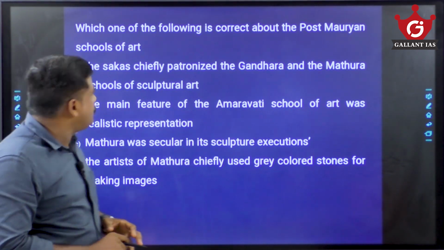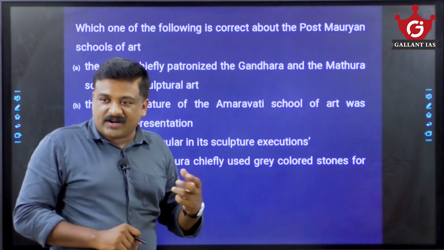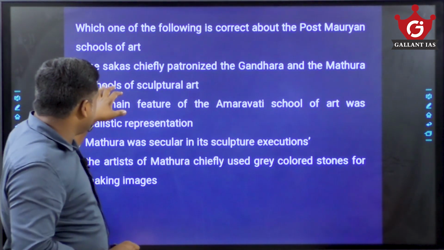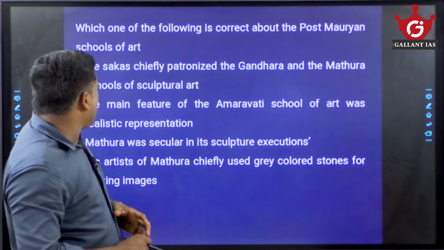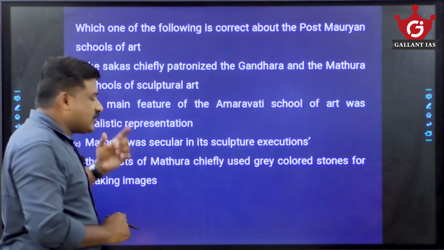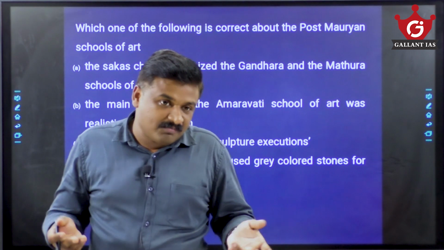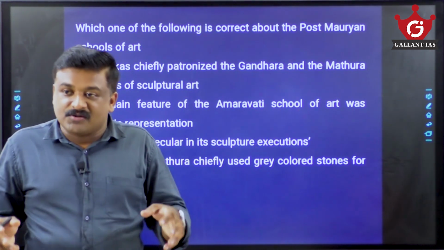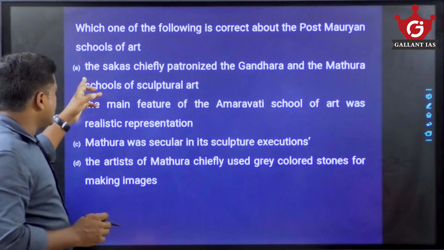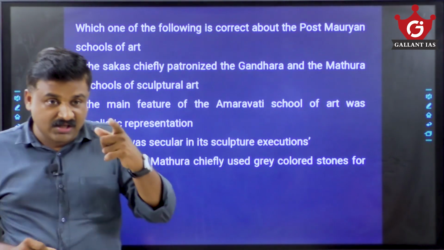Now this is something regarding post-Mauryan schools of art. Post-Mauryan, we heard of the Gandhara, Mathura and Amaravati schools of art, you remember? The Shakas chiefly patronized the Gandhara and Mathura schools of sculptural art. Since the word chiefly is given, we know the chief patrons were not Shakas. We don't know whether the Shakas patronized or not, but chiefly patronized means the chief patrons were Kushanas. So straight away we strike it off. The chief patrons of Gandhara and Mathura were Kushanas, especially Kanishka.